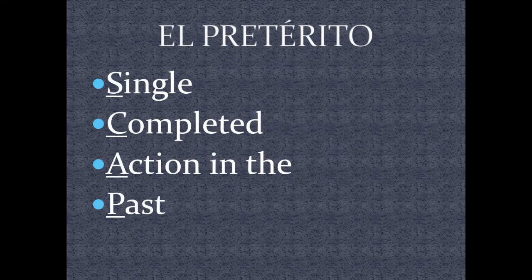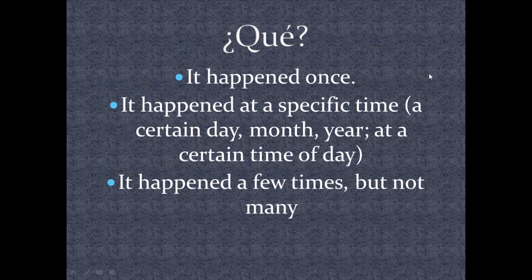As you're aware, the most basic rule that we've used for describing when we use the preterite is SCAP, or single completed action in the past. This means pretty much that something happened once. However, this is a little more complex than just, everything that happened once uses el pretérito. We can also use the preterite to describe something that happened at a specific time, for example, on a certain day, a certain month, or in a certain year, or at a certain time of day.